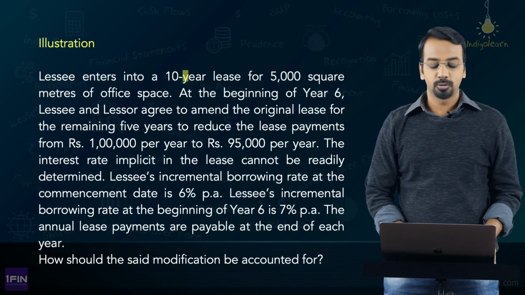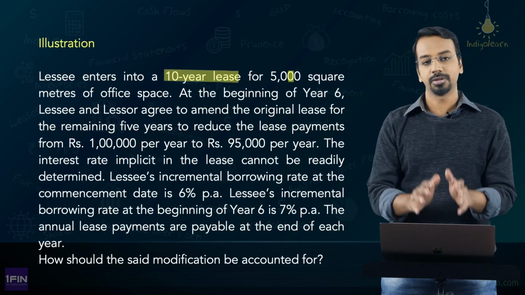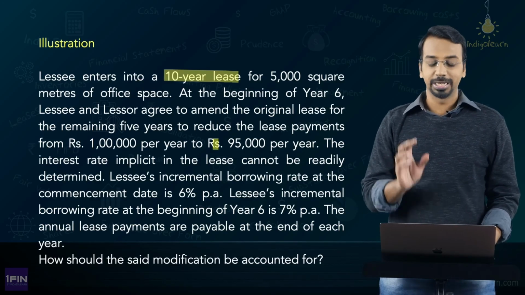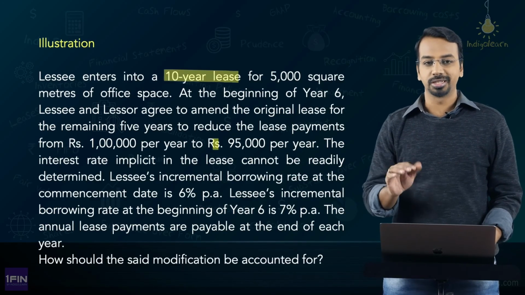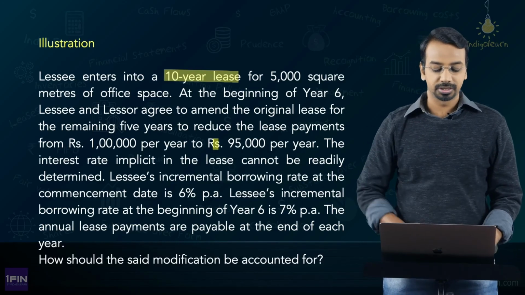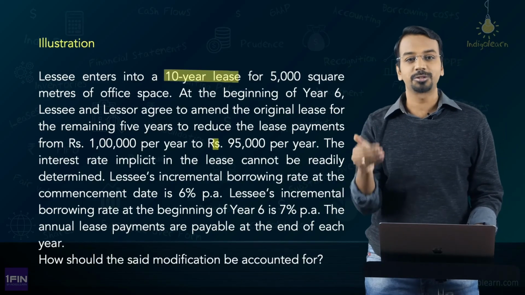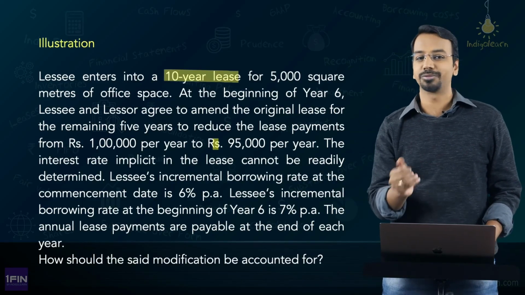A lessee enters into a 10-year lease for 5,000 square meters of office space. So they have taken a lease for 5,000 square meters of office space. It's for a 10-year period. At the beginning of year 6, that is at the end of year 5 or at the beginning of year 6, that's how you need to understand. Why am I saying at the end of year 5? For us to calculate the lease liability and right of use assets.